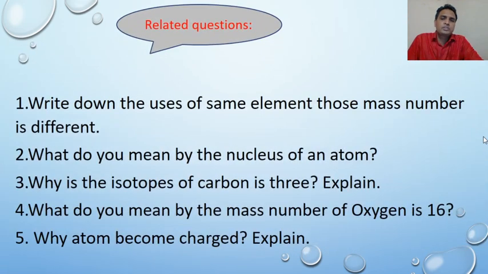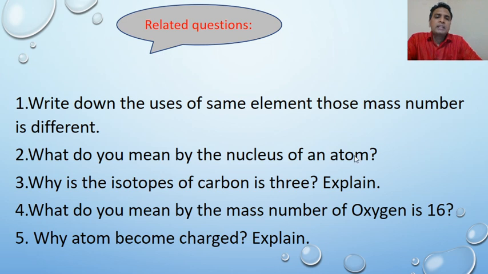Now, dear students, there are some related questions for you. Question number one: write down the uses of the same element whose mass number is different. Same element but different mass number are isotopes of each other. Question number two: what do you mean by the nucleus of an atom?